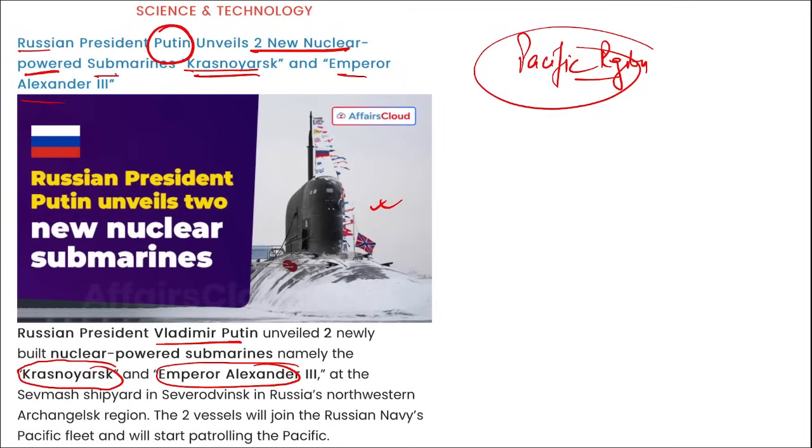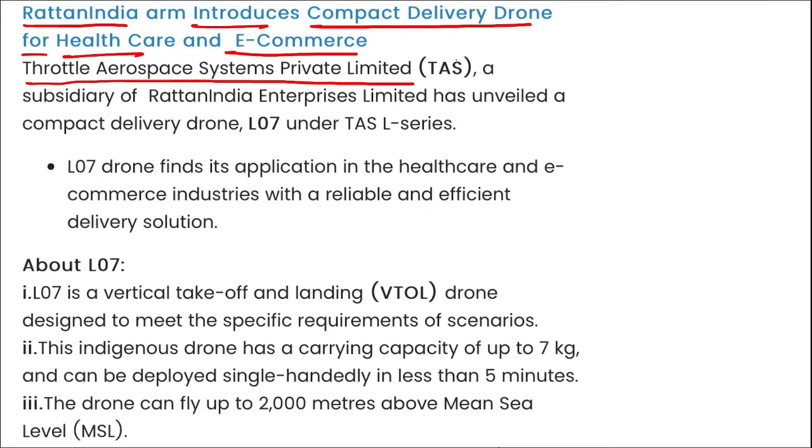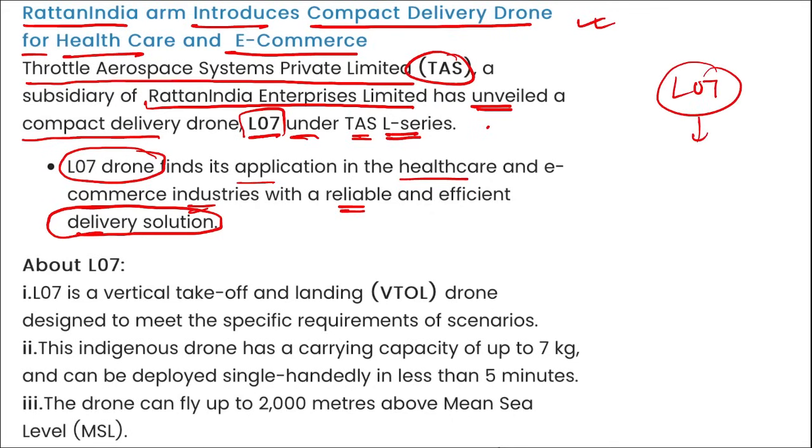Right? Next is Ratan India arm introduces compact delivery drone for healthcare and e-commerce. I repeat, Throttle Aerospace Systems Private Limited, a subsidiary of Ratan India Enterprise Limited, has unveiled a compact delivery drone, L07, under the TASL series. This L07 drone finds application in the healthcare and e-commerce industries with a reliable and efficient delivery solution.